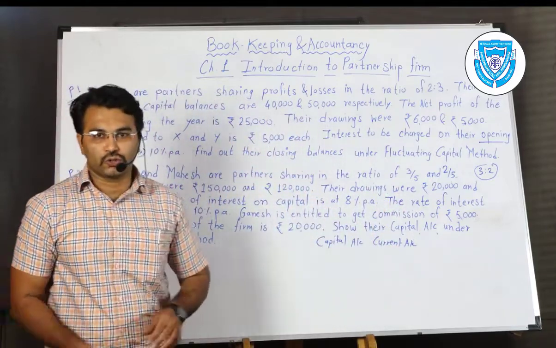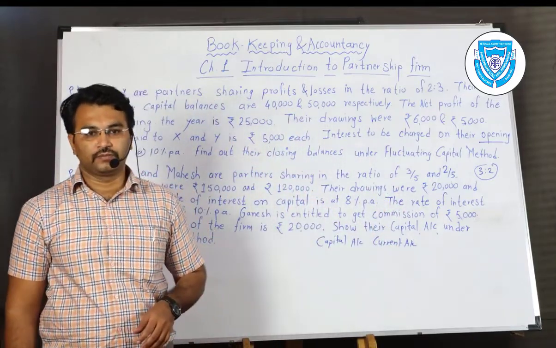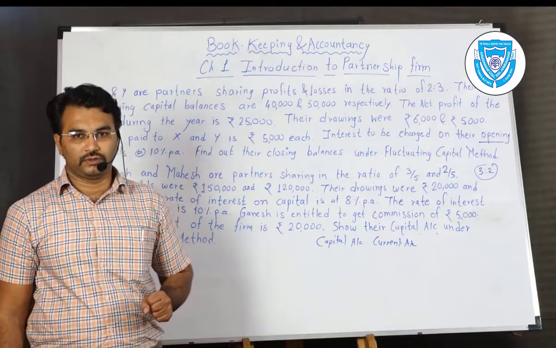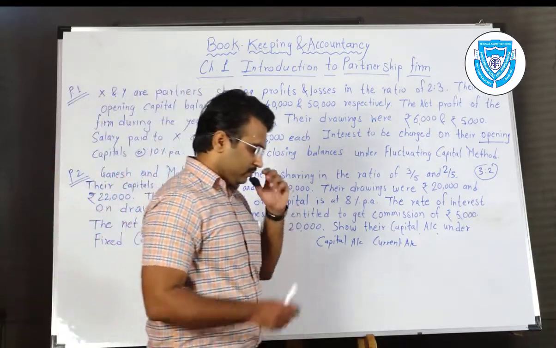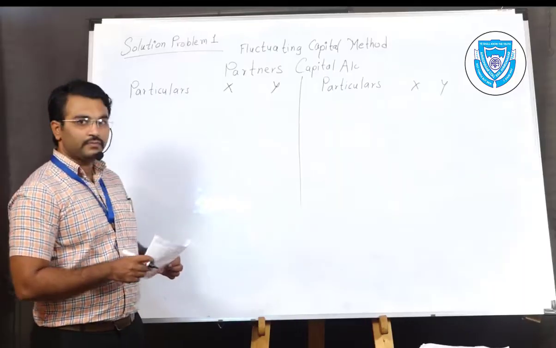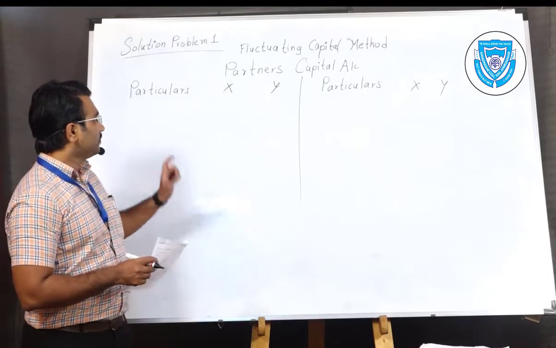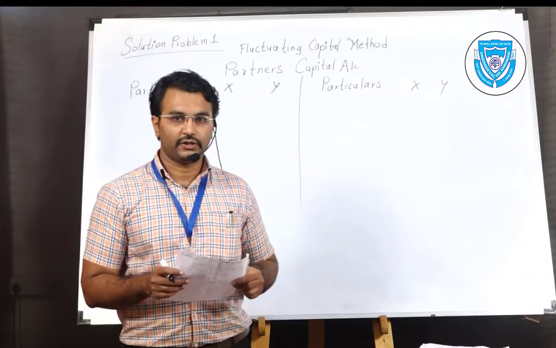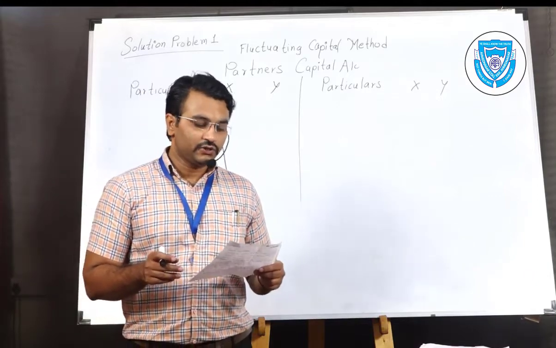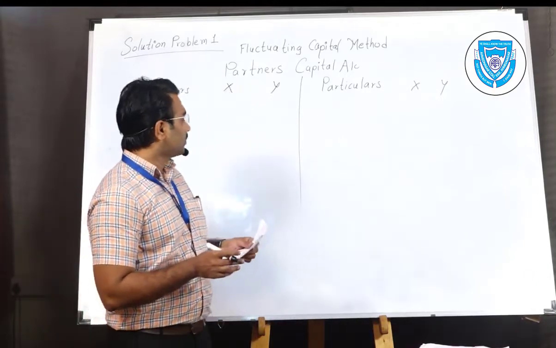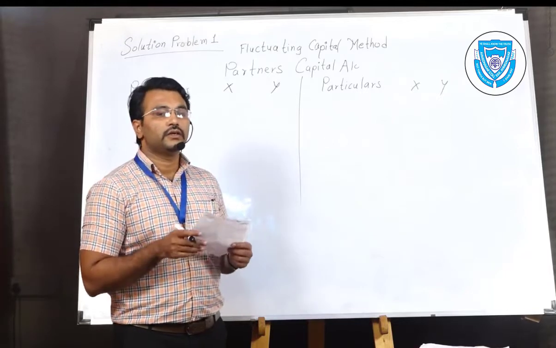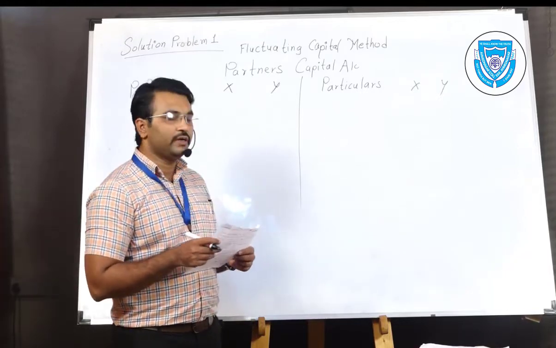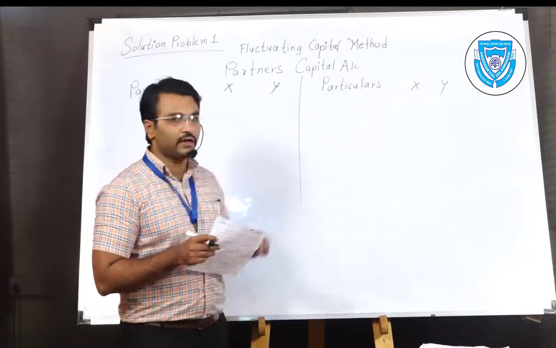Let's see the solution of the first problem. In the first problem we had the first method, fluctuating capital method. In the fluctuating capital method, only one account is required to be maintained, that is partners capital account.